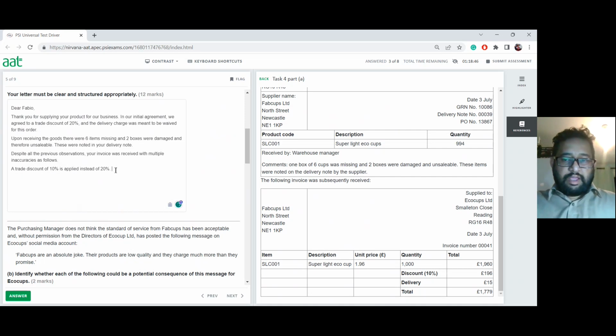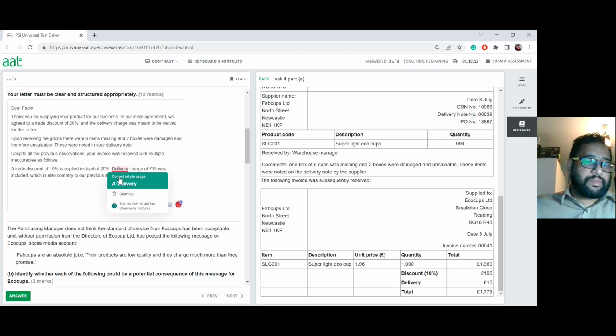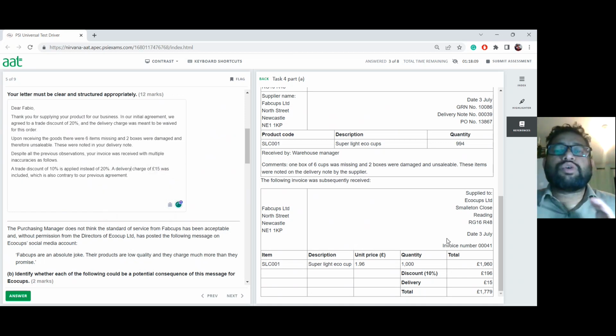And then also say delivery charge of £15 was included, which is also contrary to our previous agreement. Now what we're going to tell that person, we cannot alter what the initial invoice was, apart from these facts.